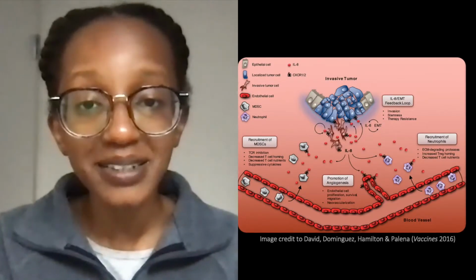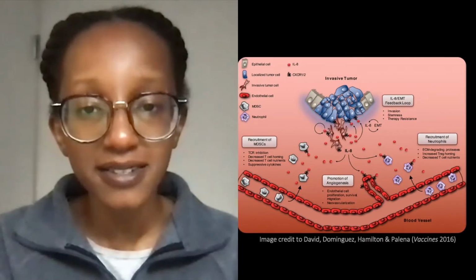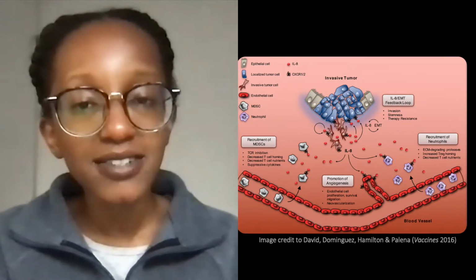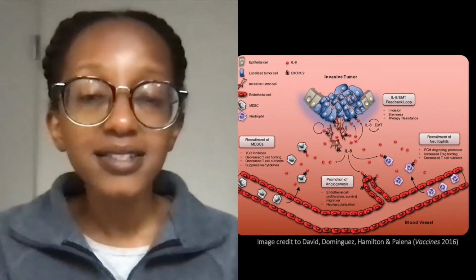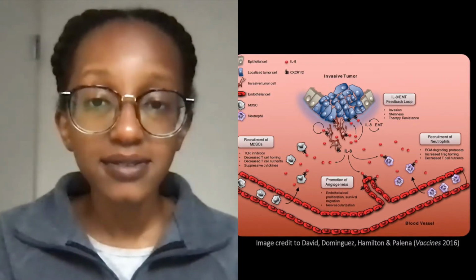So we're interested in IL-8 specifically because it is important for healthy menses. But IL-8 is also involved in the development of gynecological cancers and even non-cancerous uterine disorders like endometriosis.